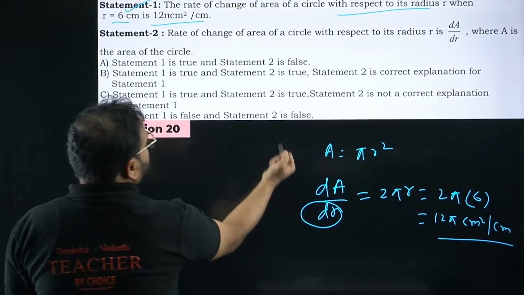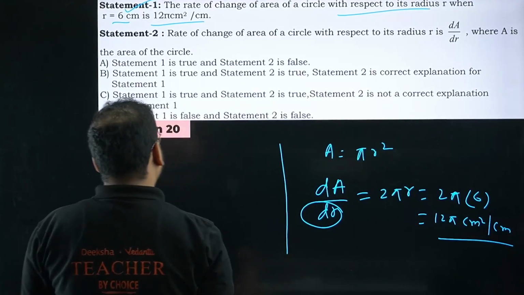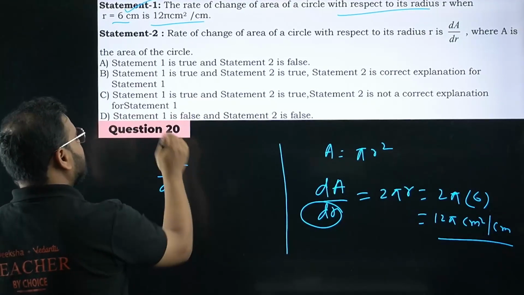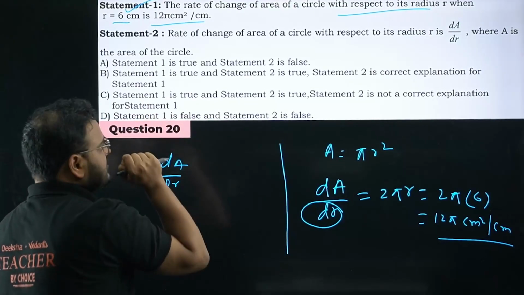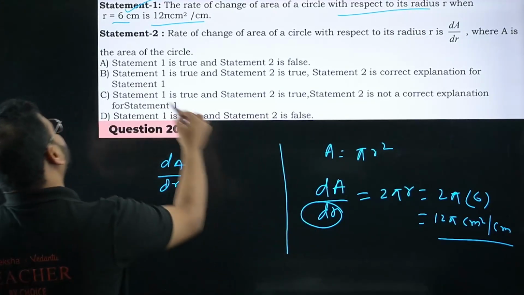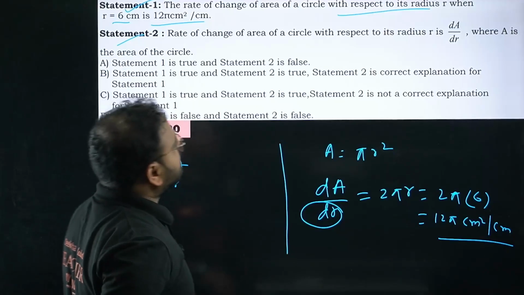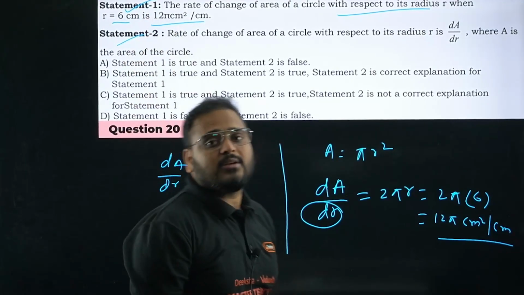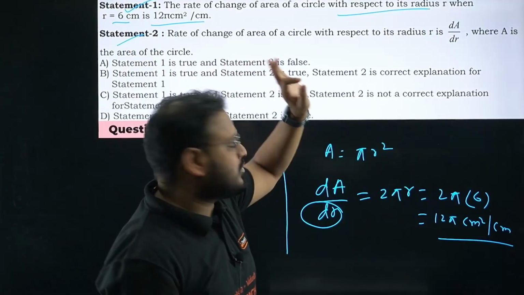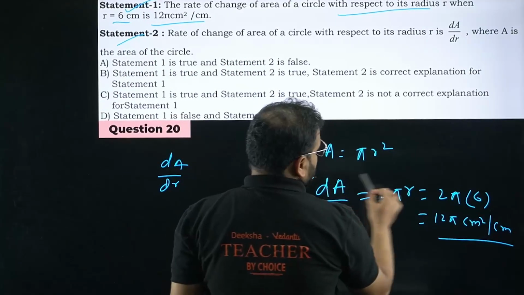Rate of change of area of a circle with respect to its radius. Correct, no? That's true, sir. dA by dr is nothing but the rate of change of area with respect to the radius. Correct only. So statement 1 is true, 2 is true, and statement number 2 explains statement number 1. Same thing we are using here. Please check.